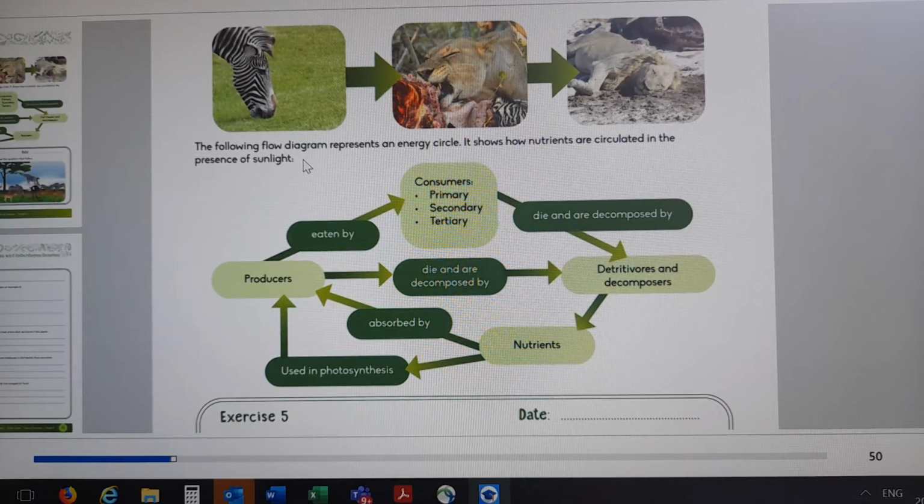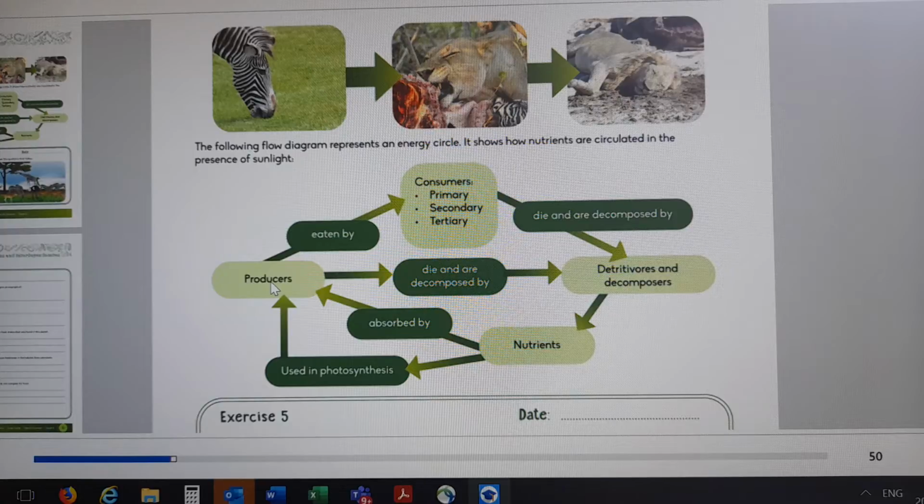They say the following flow diagram represents an energy cycle. It shows how nutrients are circulated in the presence of sunlight. We have a zebra and we have a lion. Let's read. We have consumers, which are primary, secondary, and tertiary.